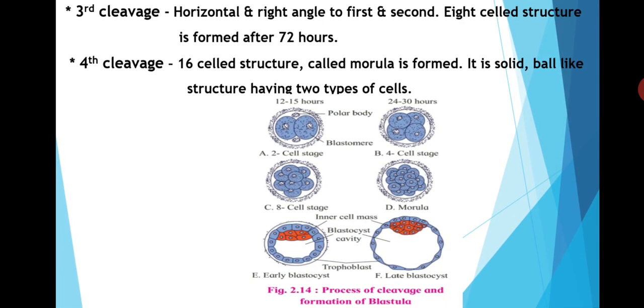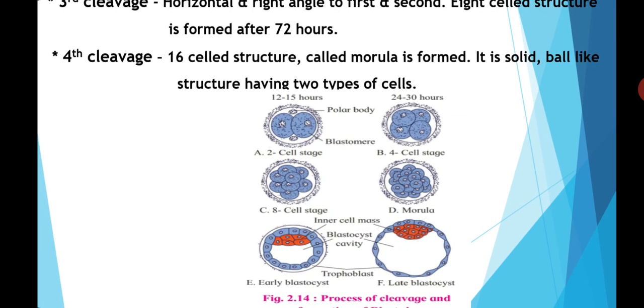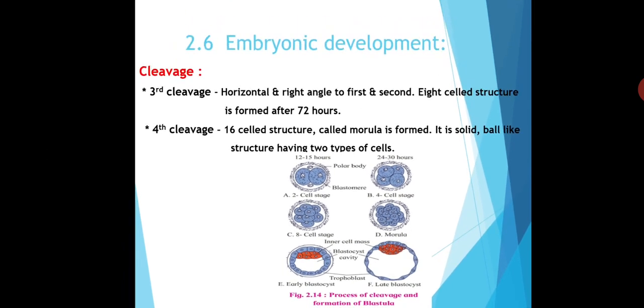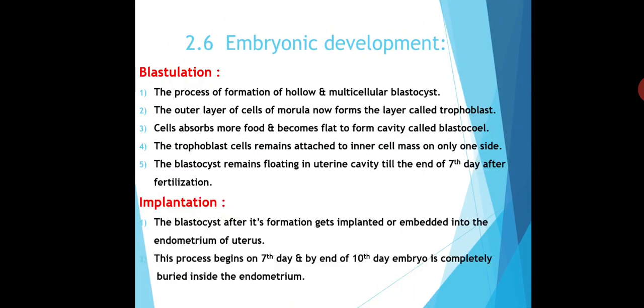Here is the process of cleavage and formation of blastula. In the first cleavage, a 2-cellular structure is formed. During the second cleavage, a 4-cellular structure is formed. In the third cleavage, there is formation of an 8-cellular structure, and after the completion of the fourth cleavage, there is a formation of a 16-cellular structure, that is the morula. After the formation of morula, there is a formation of blastula.